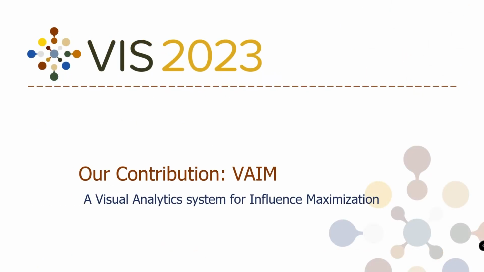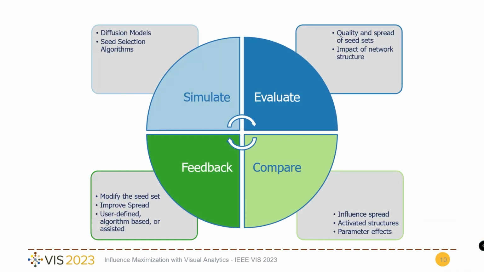It is within this context that we present VAME. It is a visual analytics system that has 4 clear design tasks: simulate a diffusion process under different models and seed selection algorithms, evaluate each seed set based on its quality, spread, and the impact that the network structure has, compare different seed sets and simulations to understand which are the activated structures, which are the eventual parameter effects, and the final influence spread, and finally, feedback, that is, modify the seed set with the objective of improving the spread or activating a specific area of the graph. This can be made completely by the user using existing heuristics or assisted by the system itself.